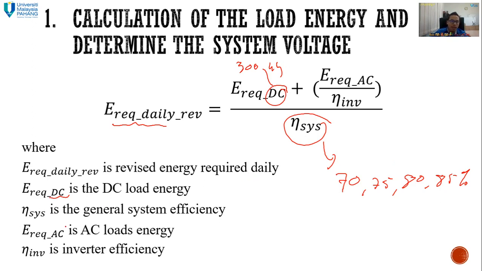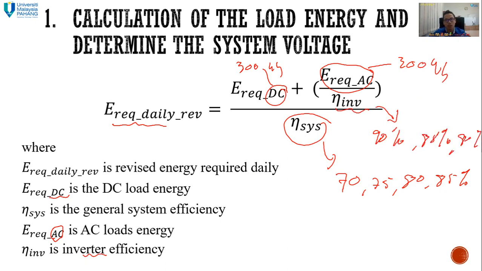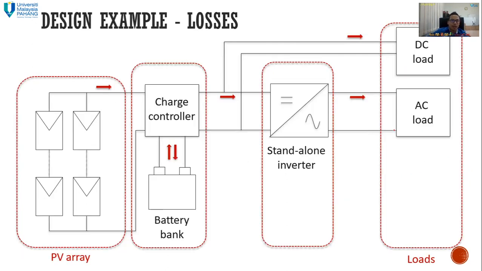Then E required AC is the AC load energy, same as before. In that previous example, here also 300 watt hours. Then the inverter efficiency totally depends on the question. If you are given 90% or 85% or 80%, just follow the value and put it in. So in this example, we use the same example to proceed to the next step: how much is the load energy demand.